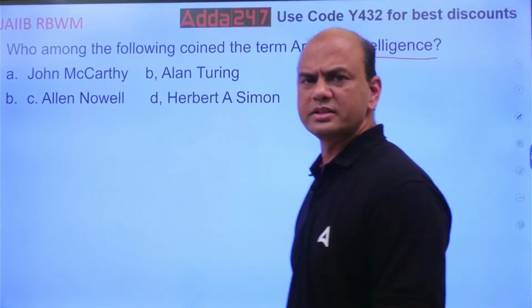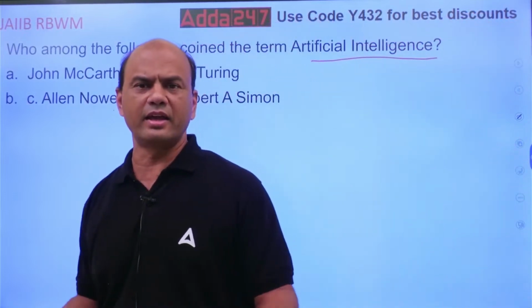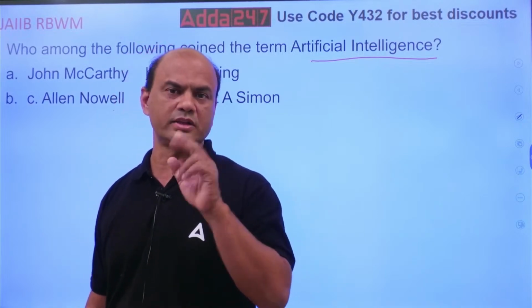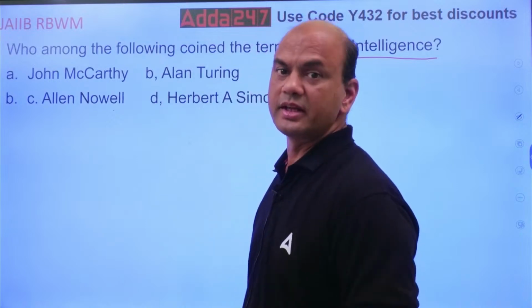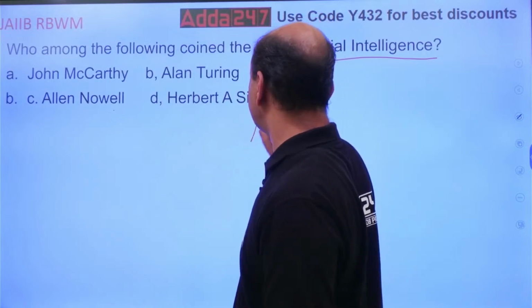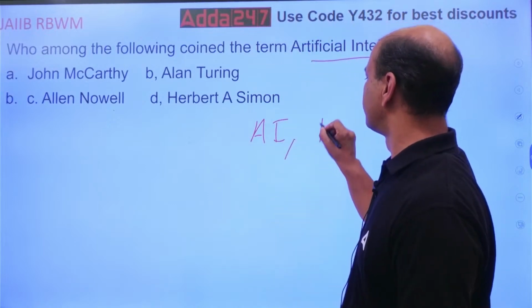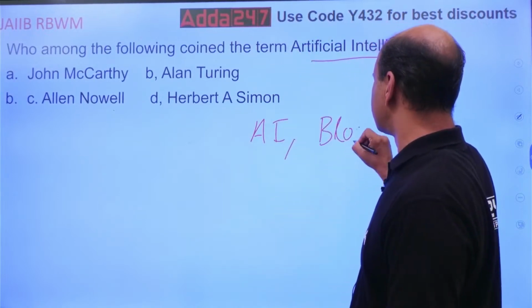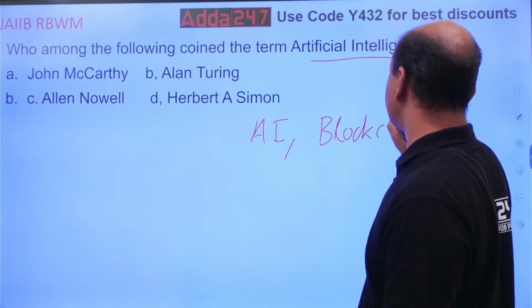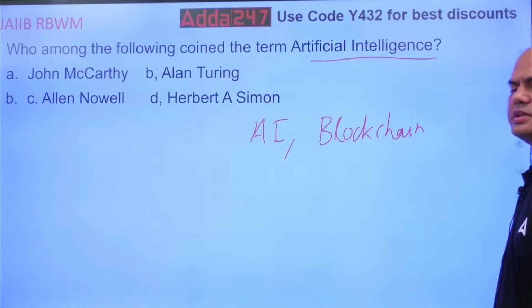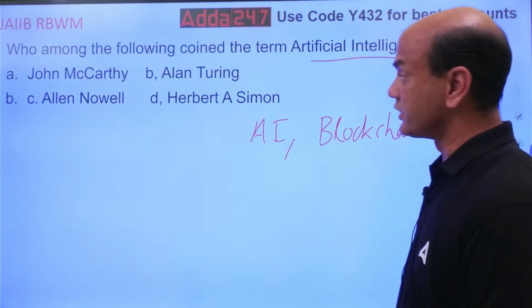You might be hearing it everywhere, AI, right? Here, two technologies are gaining importance now. One is AI and second one is blockchain. These two are gaining importance now in the banking system. That's why this question has come.